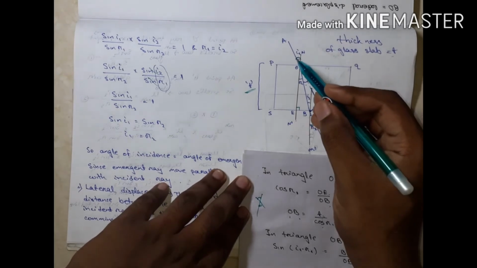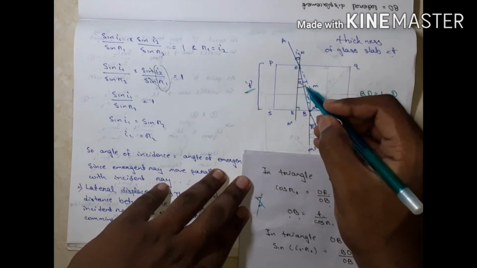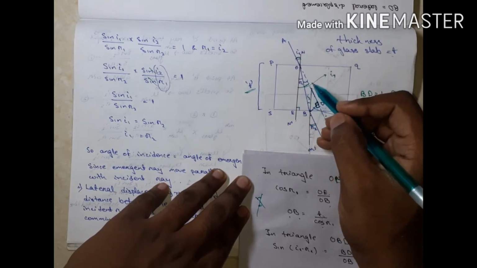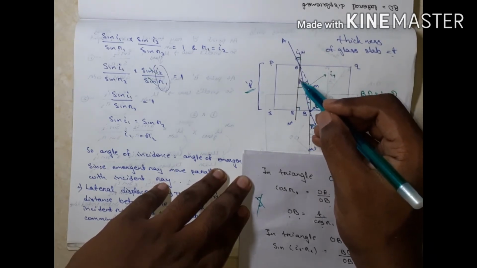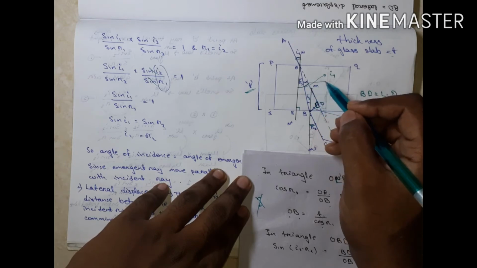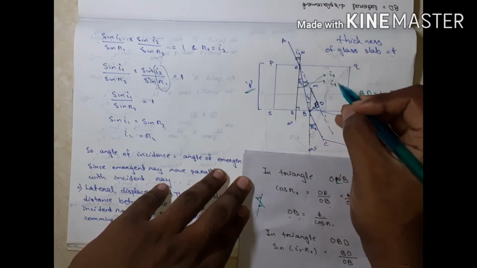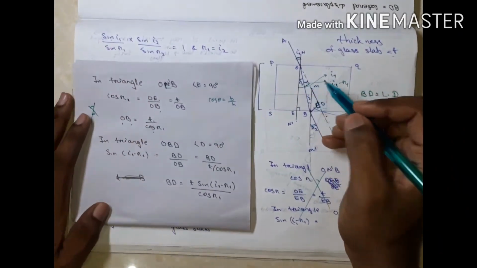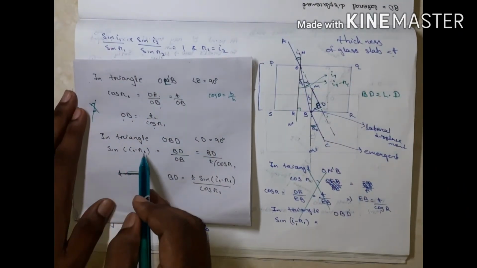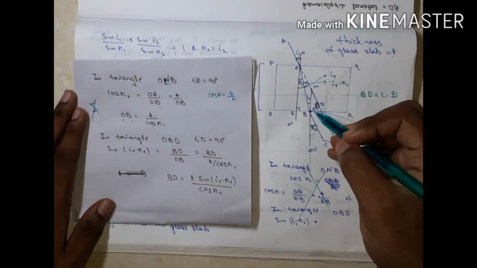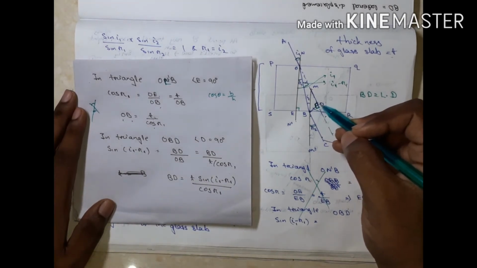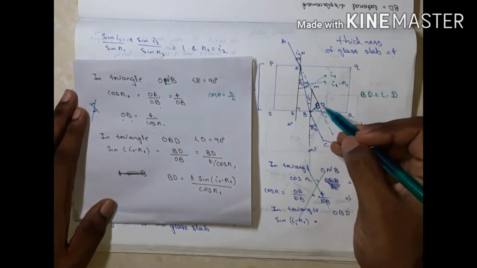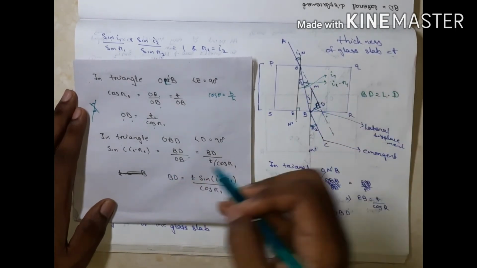If this angle is I1, then the total angle is I1, and if this angle is R1, then this angle is I1 minus R1. Then sine of I1 minus R1 equals front side by hypotenuse, and the front side is BD, so BD by OB.